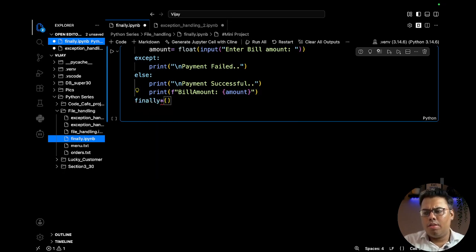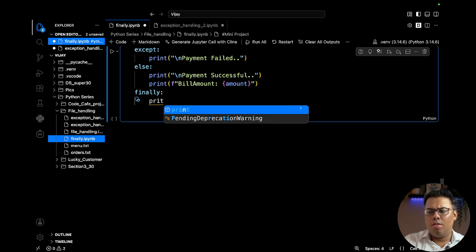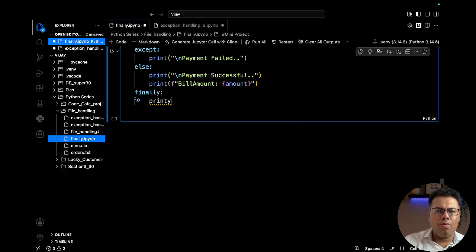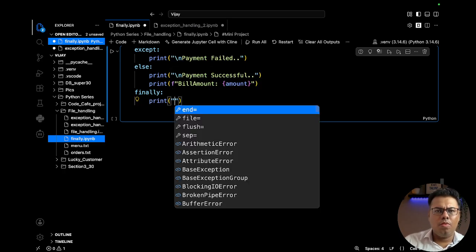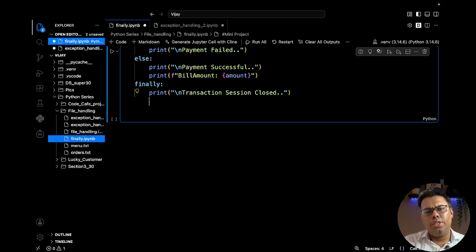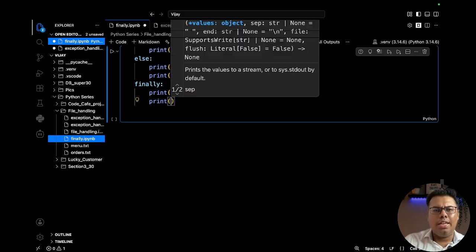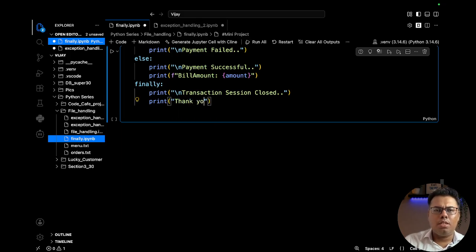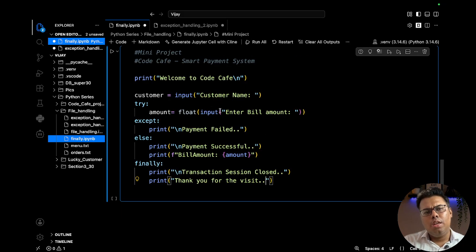And we can have a finally block where we can print session closed. We are closing whatever the transaction session was going on, and we have to say thank you to them anyways, whether the payment is successful or not. So put that part also in this block. Okay, thank you for the visit.